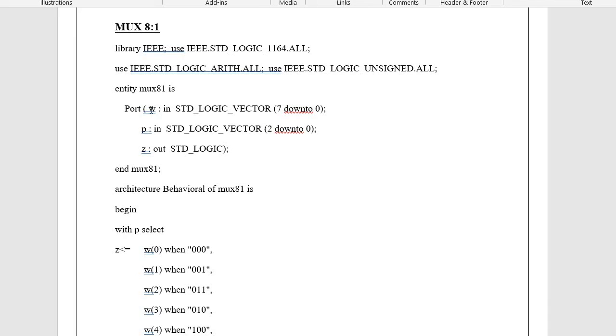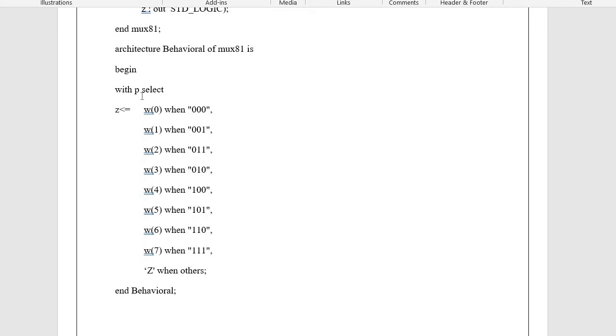Here my input is W, std_logic_vector 7 down to 0, because there are 8 input lines. The select line, definitely we will need 3 lines, so P is in std_logic_vector 2 down to 0, and then the output Z is out std_logic. So in the architecture, for example, I am using the with-select statement from VHDL.